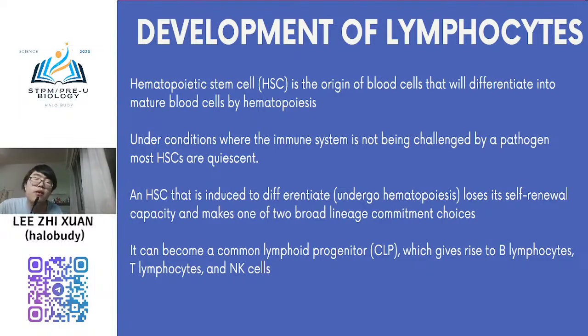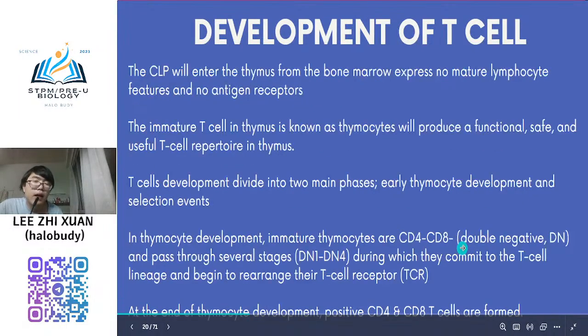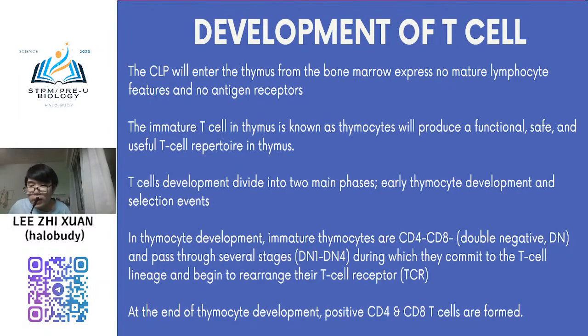So I already mentioned, you see the maturation location. If the lymphocyte is matured in the thymus, then it is a T lymphocyte. If the maturation process is in the bone marrow, then it is a B lymphocyte. And both of them are synthesized in bone marrow. So this one I just repeat what I said before. Okay, so I think I don't need to talk more. Okay, next I go to development of T cell.